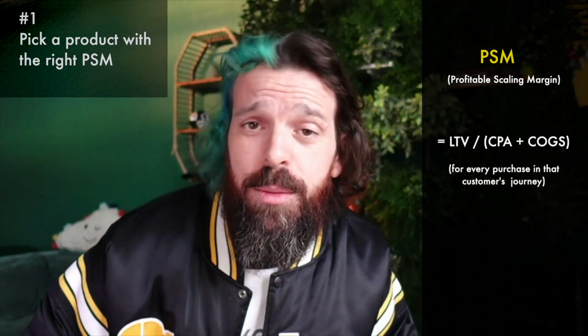Number 1, and maybe the most important thing, is pick a product with the right PSM, profitable scaling margin, the LTV, divided by the sum of CPA and COGS for every purchase in that customer's journey. We have to make sure that the product we're actually putting out there is the right fit for our business cash flow needs. Now, one of the questions I get asked all the time is, how do I know which product is the right one?